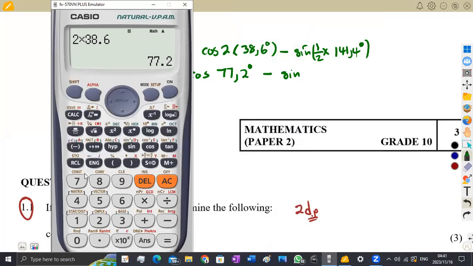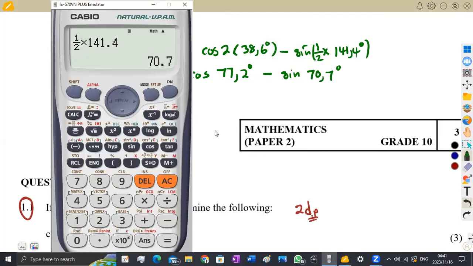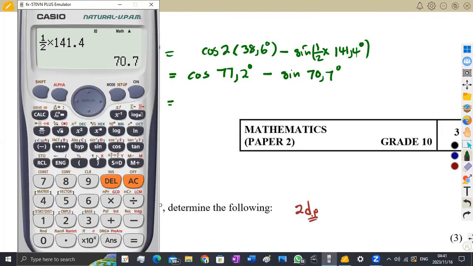If we divide it by 2, that means it's half of 141.4, so this is going to give you 70.7 degrees. So on your simplification, you're just going to simplify everything at once. So this is what you're going to have. You are just going to simplify directly the cosine of 77,2, so that's the cos of 77 comma 2.